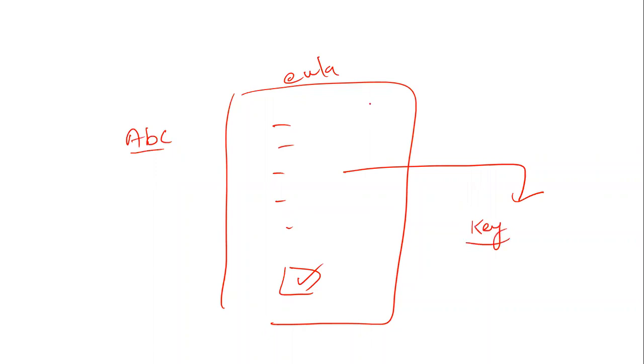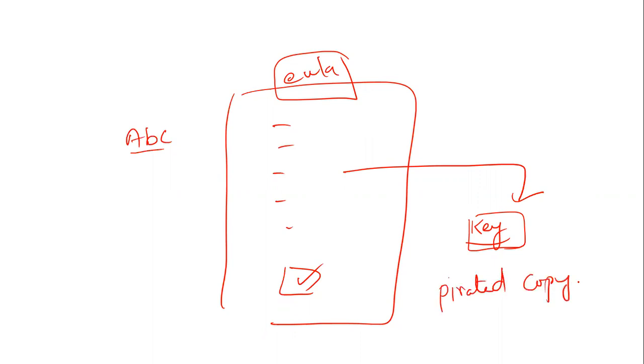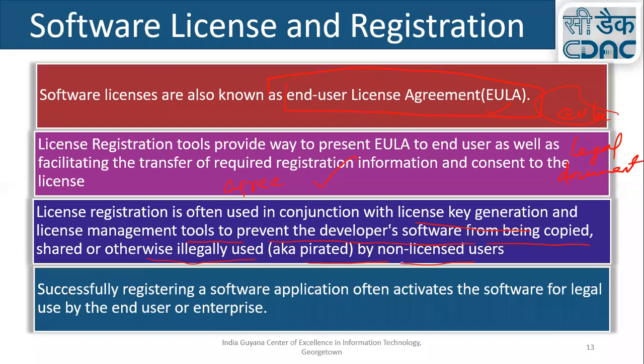So this end user license agreement and this key combined make sure that a pirated copy is not used. Good, so these are the different things.